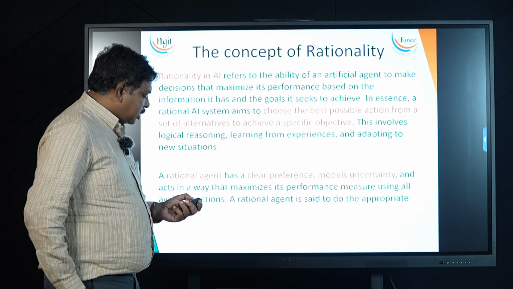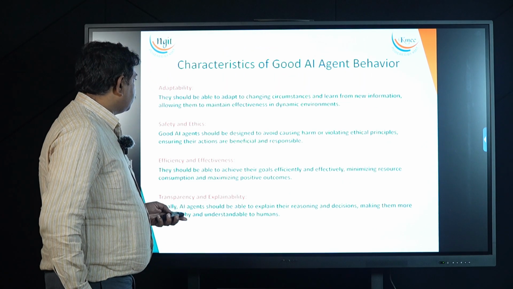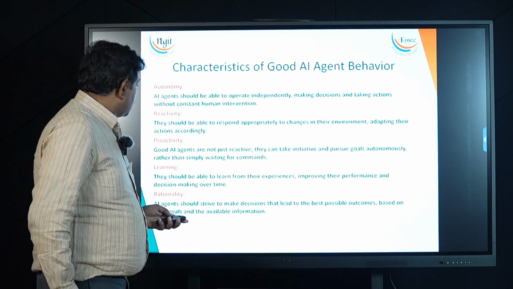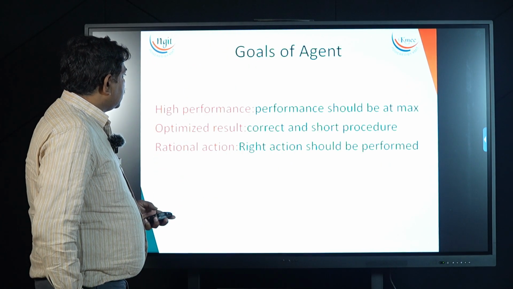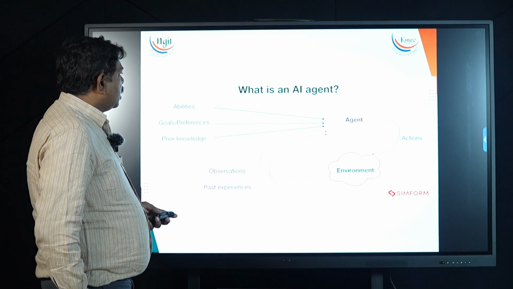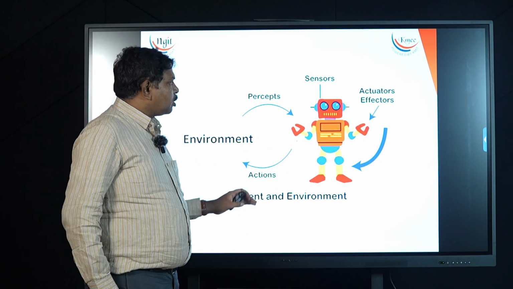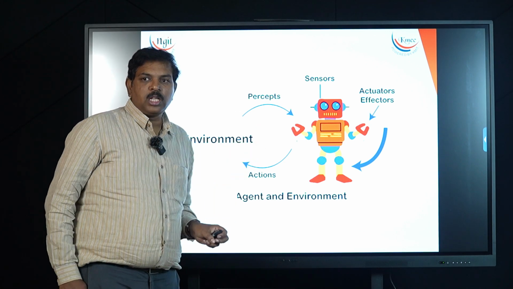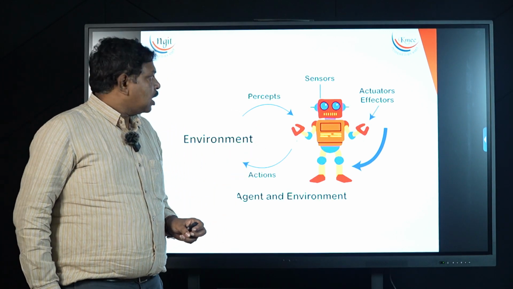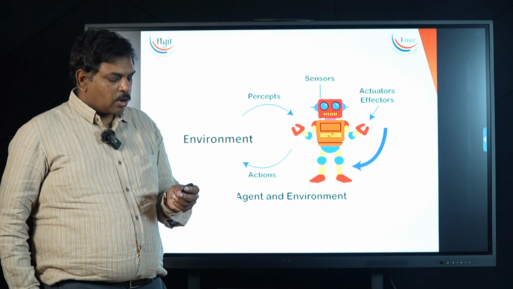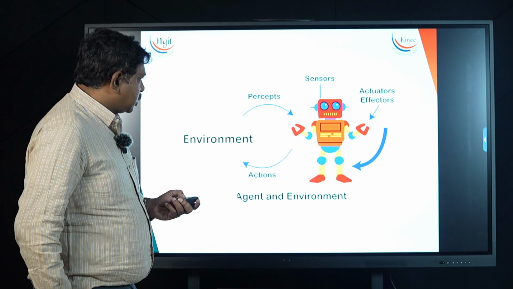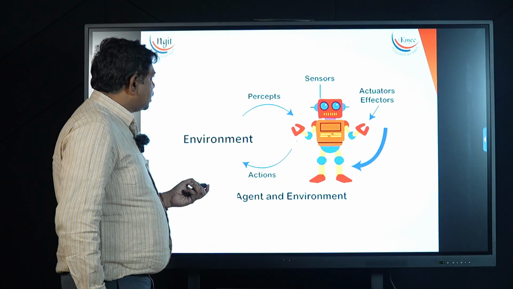Basically, here an agent is nothing but a program. You can take this robot. We see it as a physical robot, but inside this robot there is one program. With the help of that program, it senses the environment and performs actions. That is the main concept behind an agent.